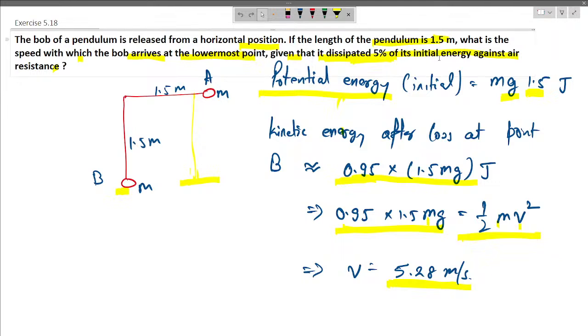So the change in height would be 1.5 meter, and we have to find the final speed. So the kinetic energy lost we can find out. Now the amount of potential energy that will be converted into kinetic energy is the total potential energy minus the lost energy. So we can equate it with the kinetic energy formula, that is half mv square, and we will find the velocity.